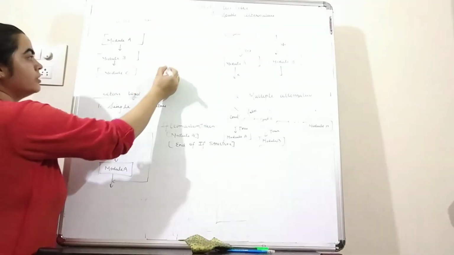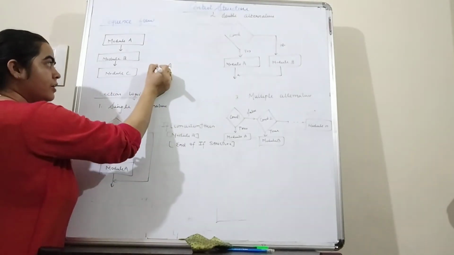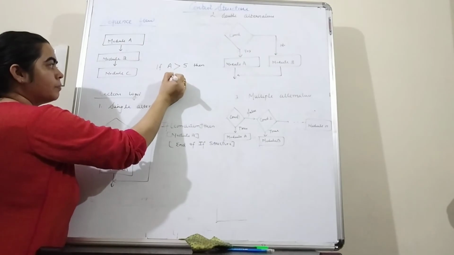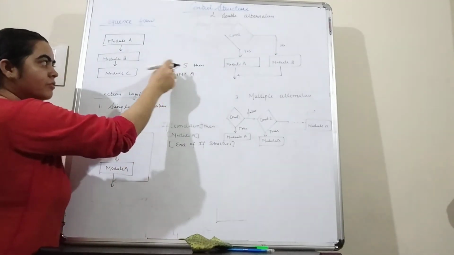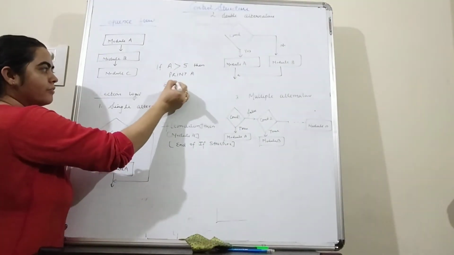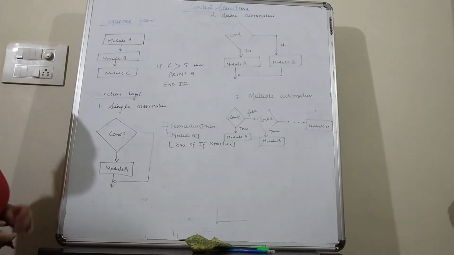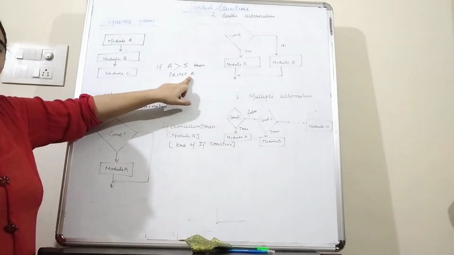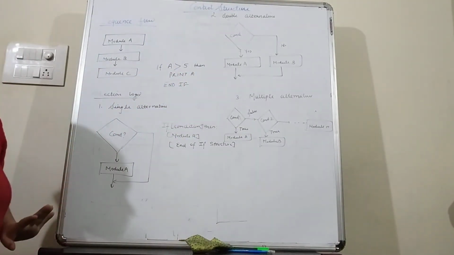For example, we have a variable A, and if the value of A is greater than 5, then we print the value of A, and if the value of A is not greater than 5, then we do nothing, and then we write end if. So if this condition is true, only then this statement or module will be executed, otherwise nothing will happen.